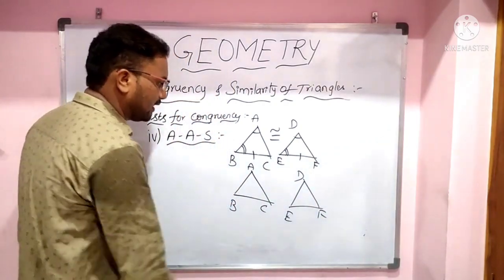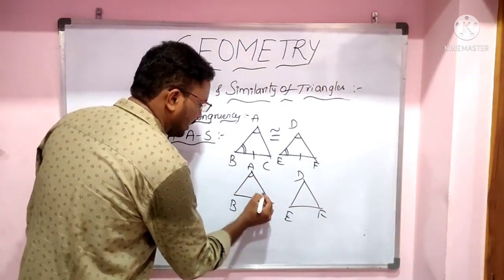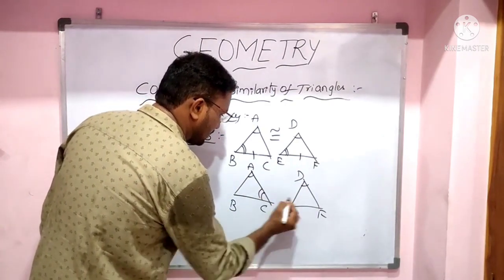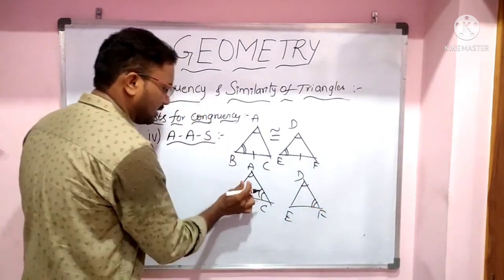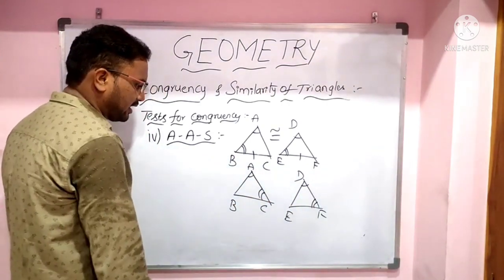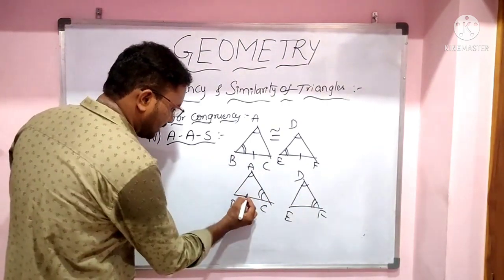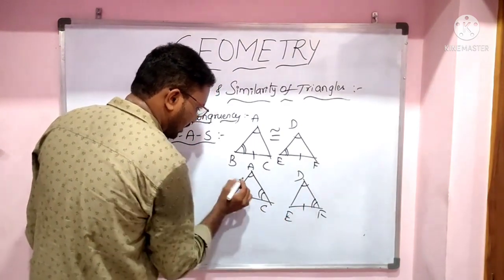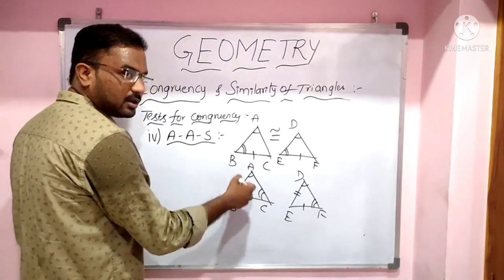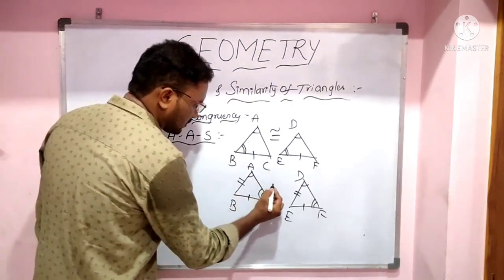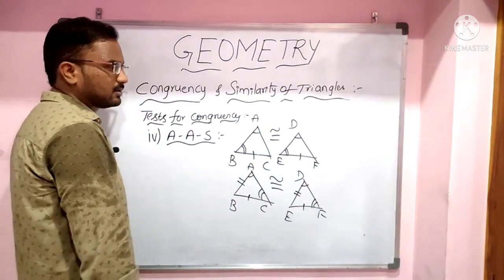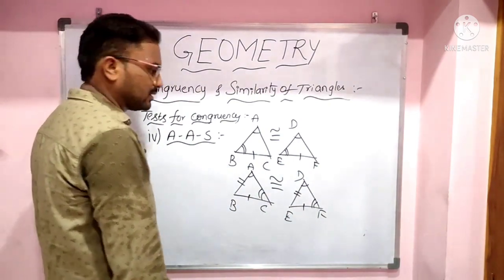Let us say angle A equals angle D and angle C equals angle F, and the side not included between them. That means either BC equals EF or AB equals DE. Then those two triangles are called congruent triangles.